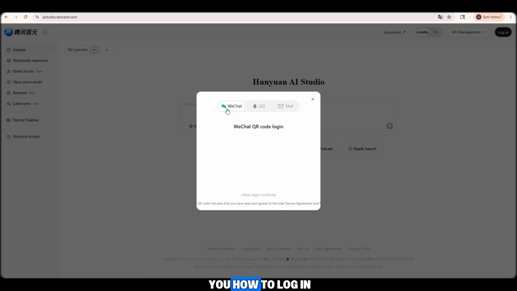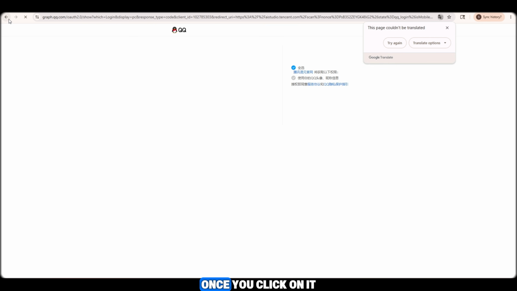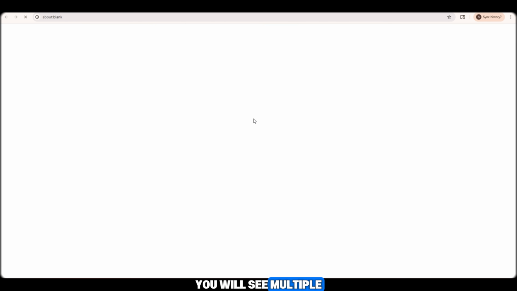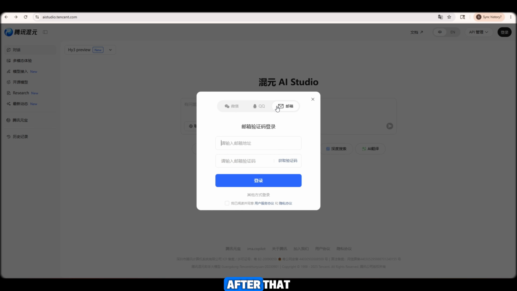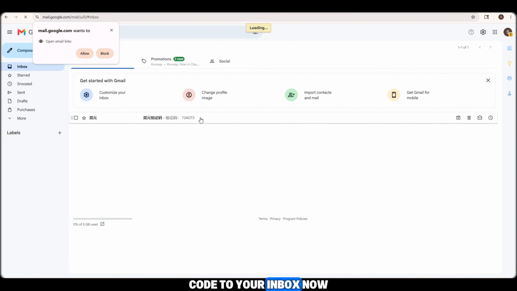Now let me show you how to log in. First, locate and click the Login button. Once you click on it, you will see multiple login options. Select the email login option. After that, enter any valid email address that you have access to. Once you enter your email, the platform will send a verification code to your inbox.